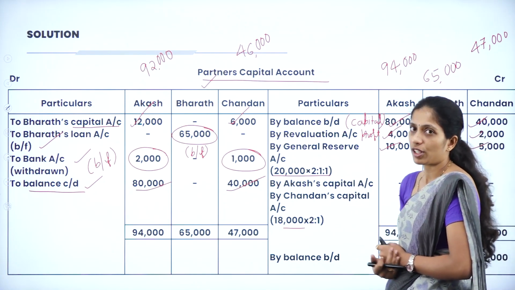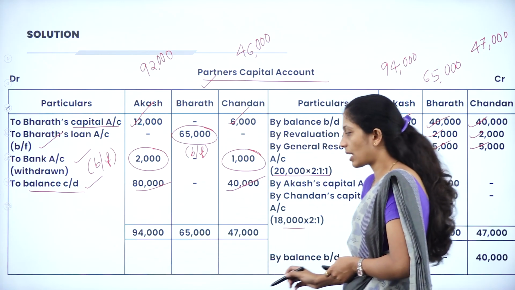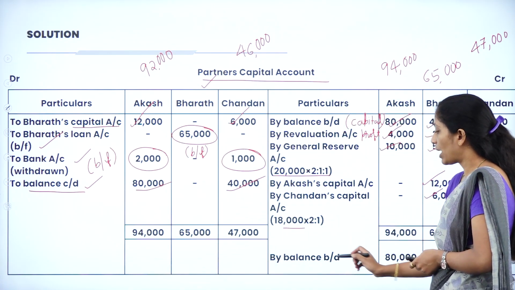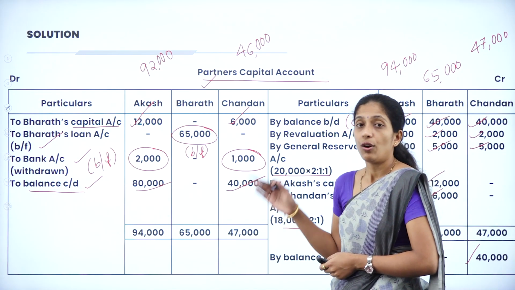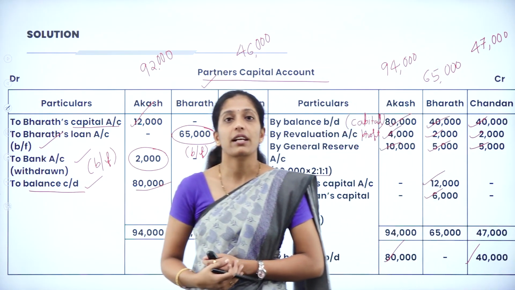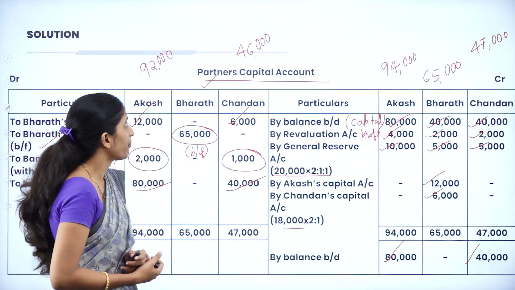So it depends upon the problem. Now as usual, whatever the amount you have carried down, the same amount has to be brought down here. By balance brought down 80,000 and 40,000. Hope you are clear with partners capital account where the capital has to be adjusted in cash.